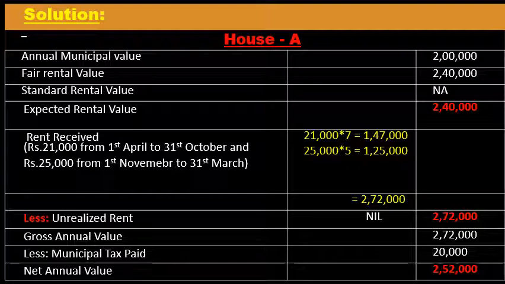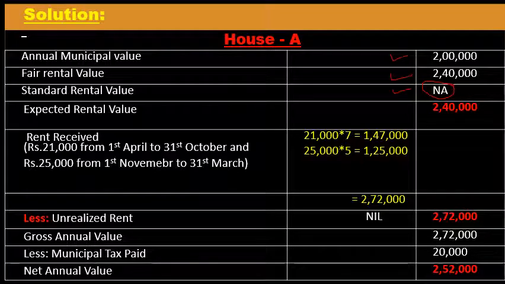The first one is the municipal value, which is given in the problem, and next is the fair rental value, which is also given. Next is the standard rent, which is not applicable here. So the first calculation is the expected rental value.